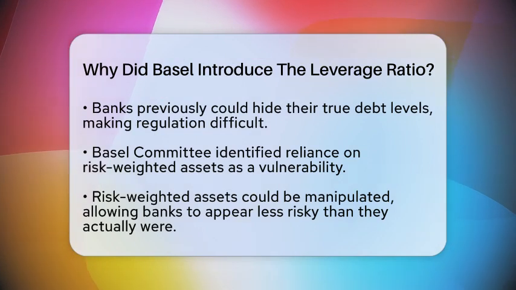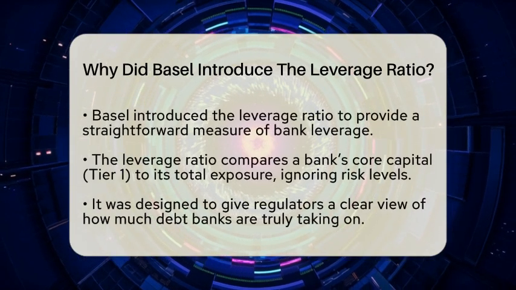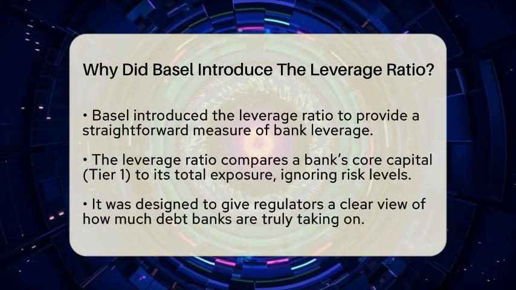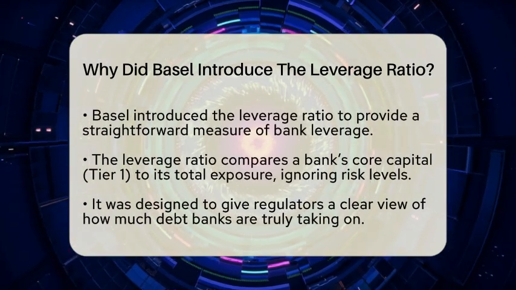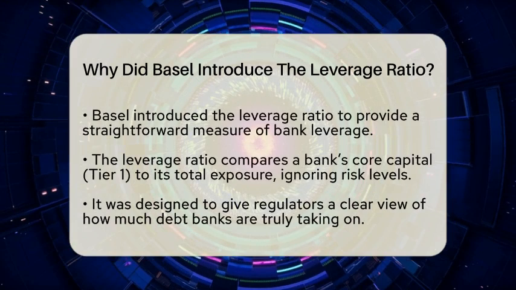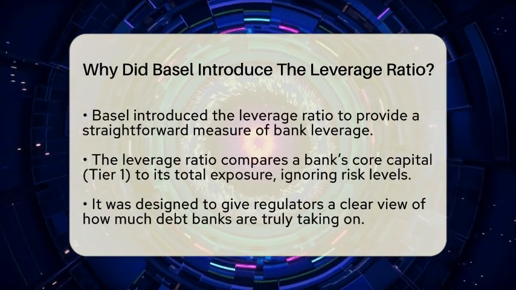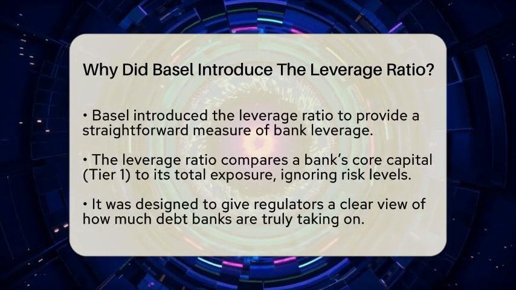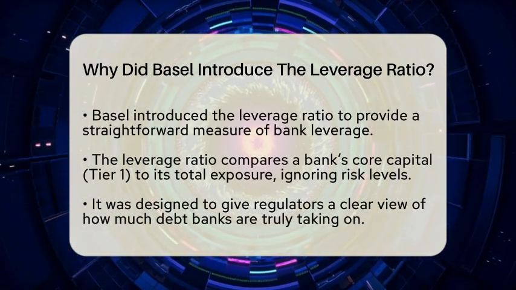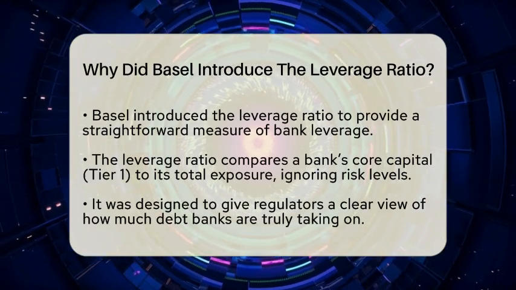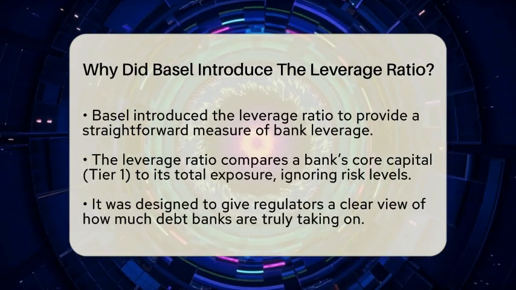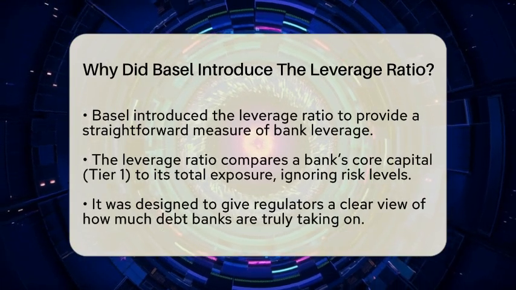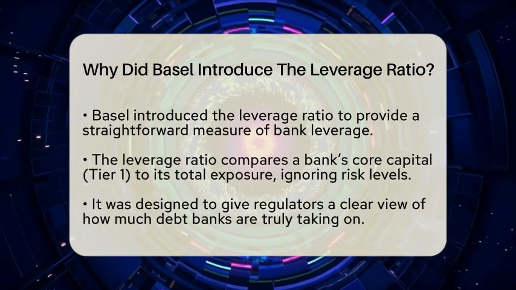So the Basel Committee decided to add a new rule called the leverage ratio. It's a simple measure that compares a bank's core capital, called Tier 1 capital, to its total exposure. This includes everything a bank owns or owes, whether on the books or off the books. The key is that it doesn't consider risk levels, making it straightforward. This way, regulators could see the true amount of leverage a bank had without relying on complex risk models.